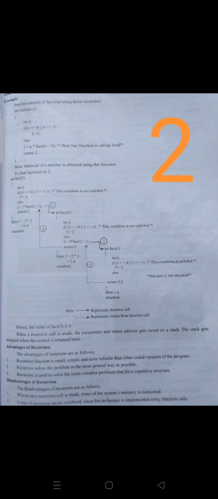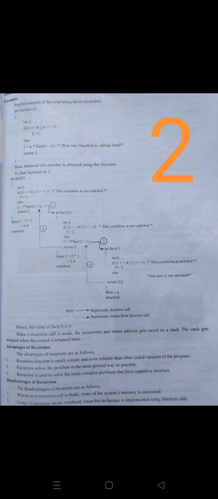So the control is returned back. So what is the value here? The factorial of 3 is 6, we will get. In a similar way, whatever number you go with, we will get the factorial of the given number. So here you can see some of the advantages of recursion.